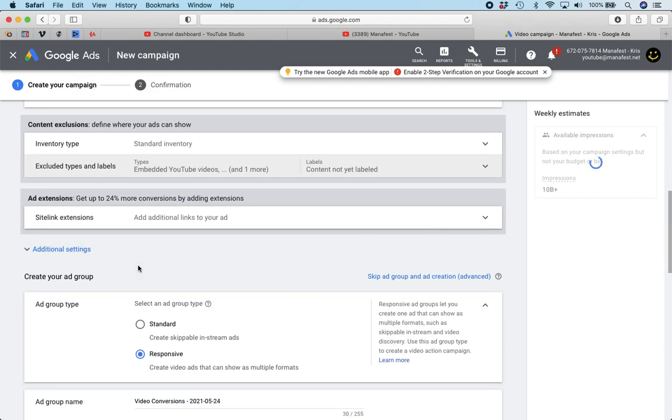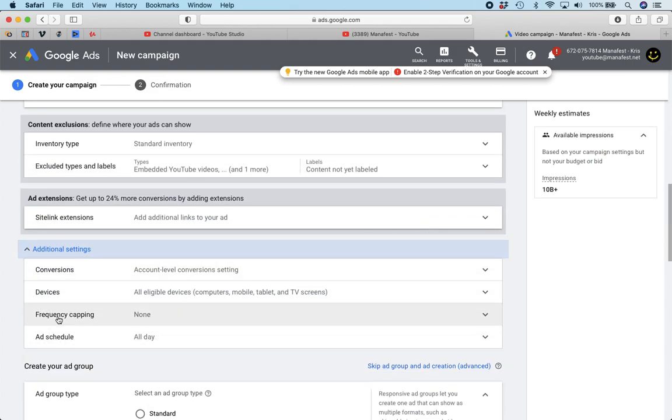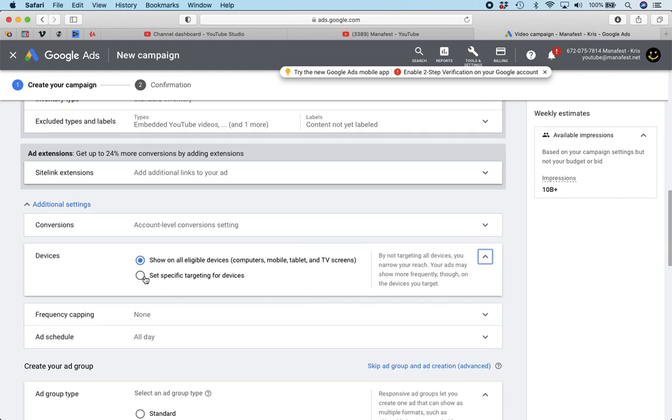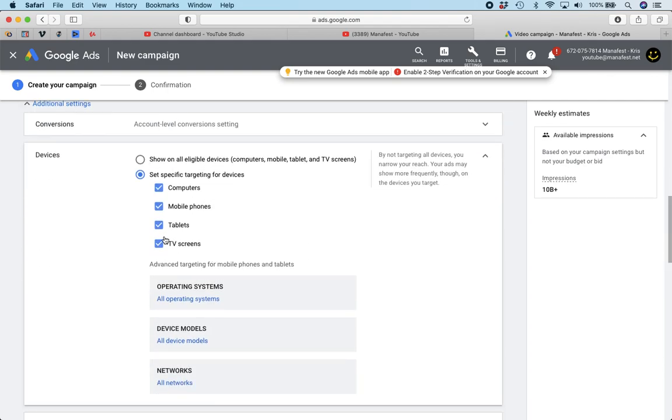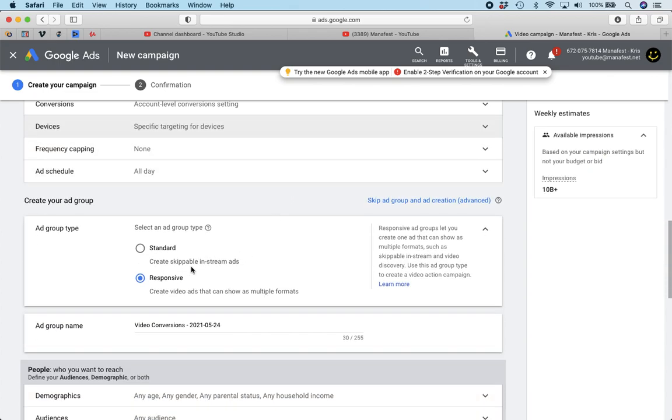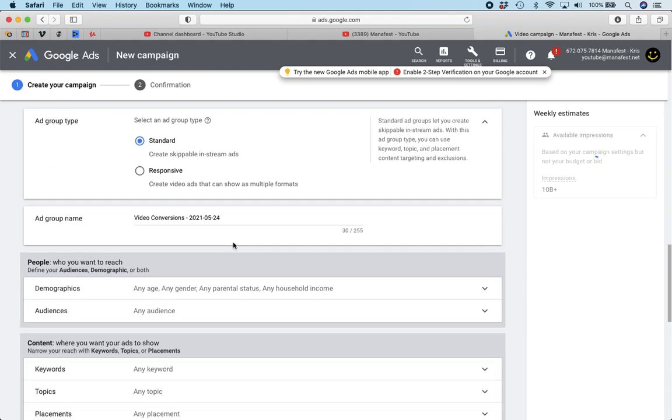Under additional settings, as far as devices, I like to exclude all devices except for TV screens, okay? Because I don't want my ad to run on TV. I want to create skippable in-stream ads, those ones that show up, those 5-second ads. The name of this group I'm going to do is keywords, rock bands.